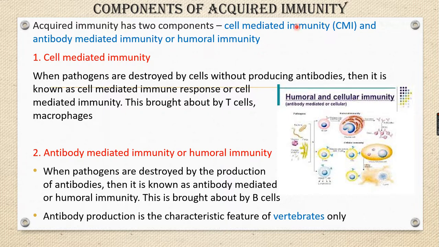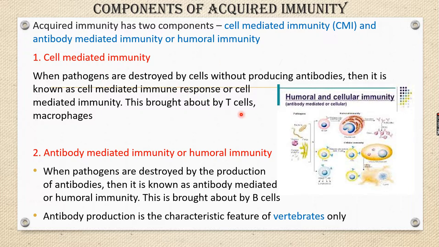In cell-mediated immunity, mainly the T cells or T lymphocytes are involved, and in antibody-mediated or humoral immunity, B cells or B lymphocytes are involved. Right? First is cell-mediated immunity. When pathogens are destroyed by the cells without producing any antibodies, this is important, here there is no production of antibodies, then it is called a cell-mediated immune response or cell-mediated immunity.